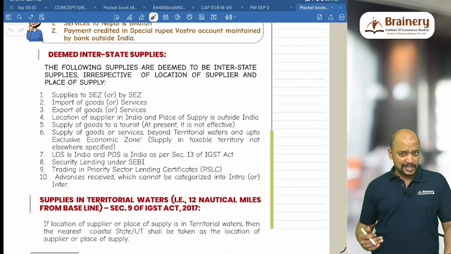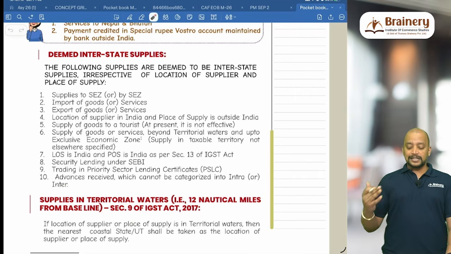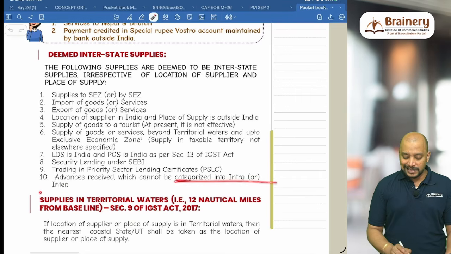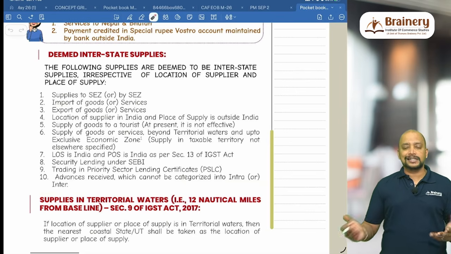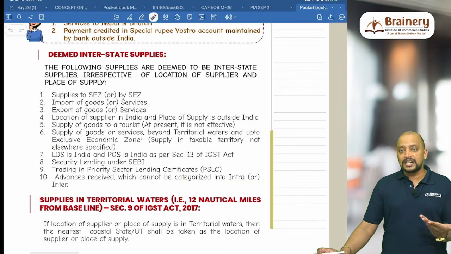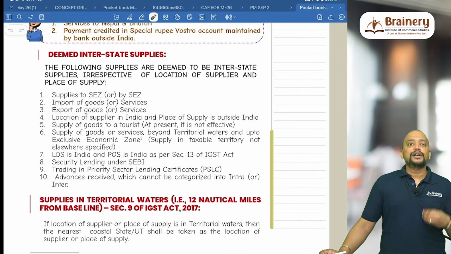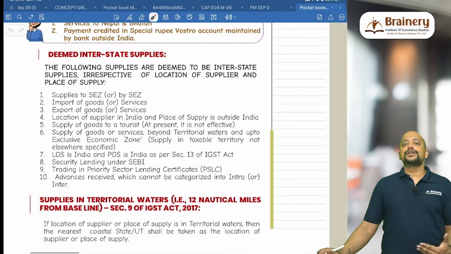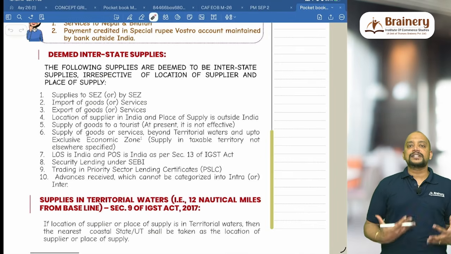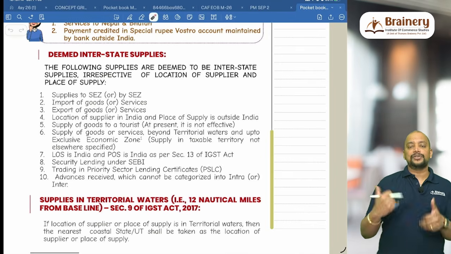Apart from these 9 transactions, any advance that is received and which cannot be categorized into intrastate or interstate is deemed to be interstate. So we have collected some advance, but we don't know what it is for. For example, I am taking classes and I have got some fees, but I don't know whether the student is going to attend face-to-face or online live, etc. Then in that case, for this advance, I have to treat it as deemed interstate supply and chargeable to IGST.